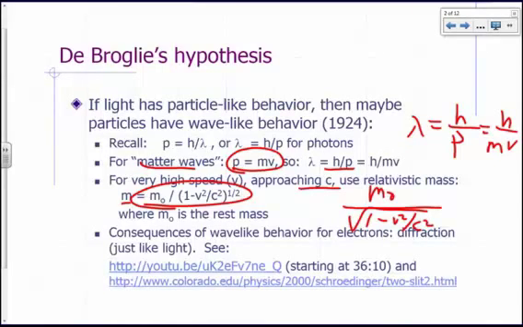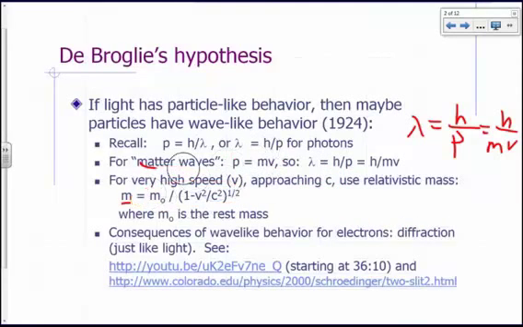Consequences of wave-like behavior would be things like diffraction, just like light. And this is a very great video. I think this is the best one I've ever seen about wave-particle duality and introduction to quantum mechanics, and this one's from Yale. So I'd like for you to look at that first.